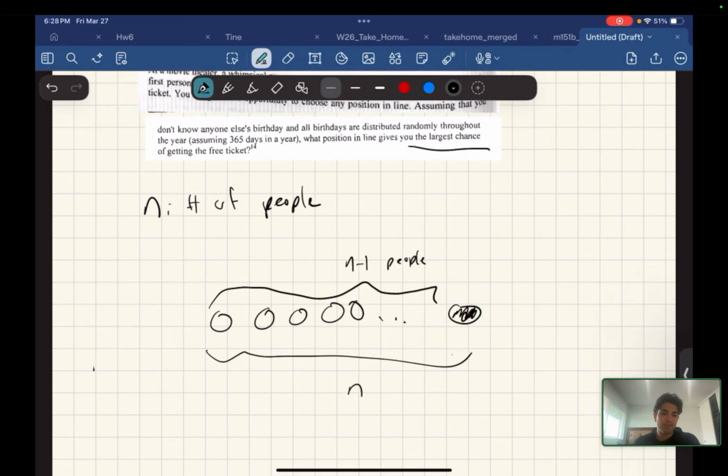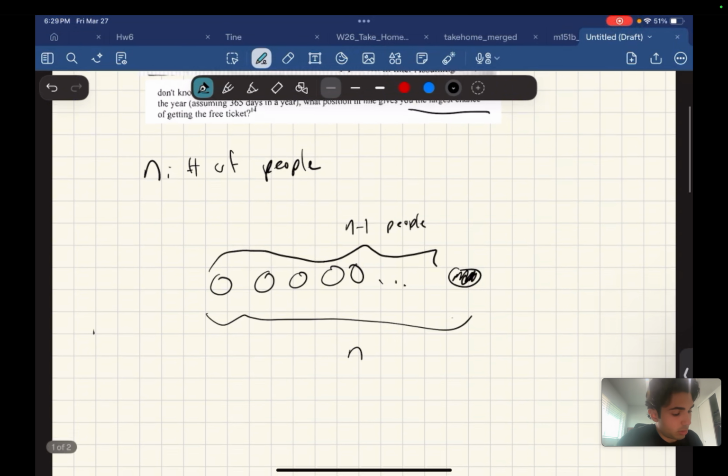As you can see, if you have more people, then the chance that you have a matching birthday with somebody will go up, but the chance that everybody has unique birthdays in the grouping will go down. Vice versa, if you have fewer people, the chance that you have the same birthday with somebody else goes down, but the chance that they have the same birthday amongst themselves goes down as well, which helps you, right? You want to have them having unique birthdays. So the chance that they have unique birthdays goes up.